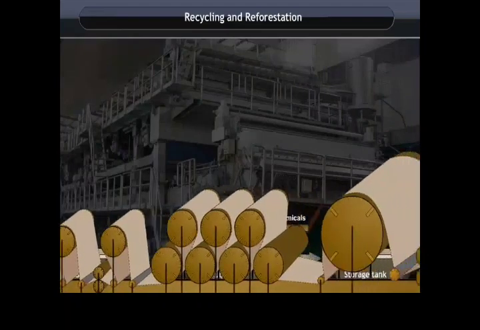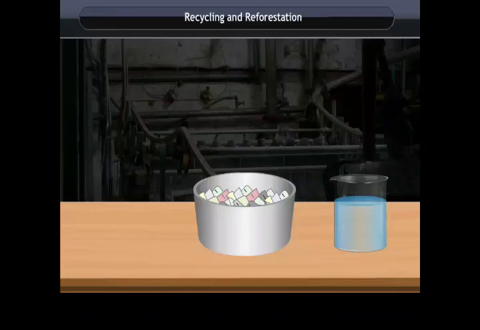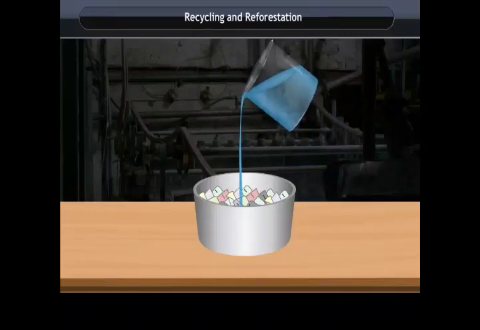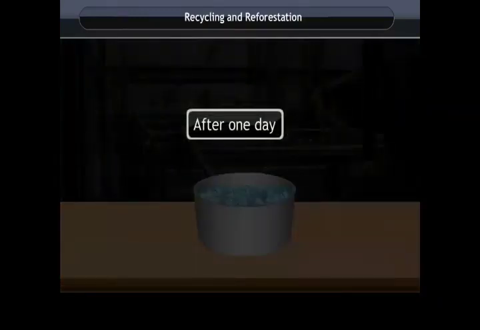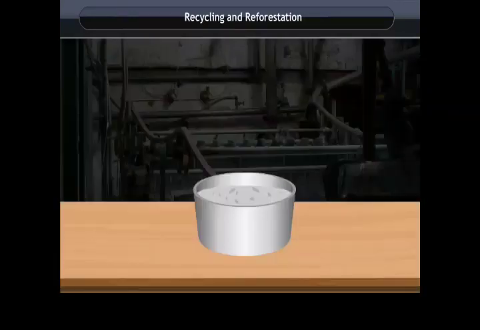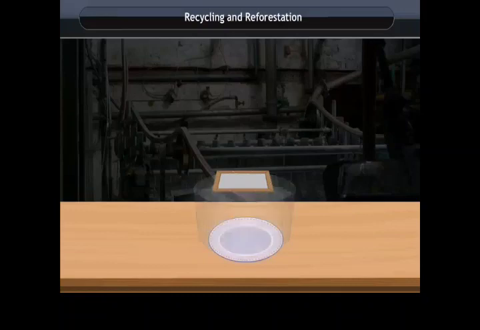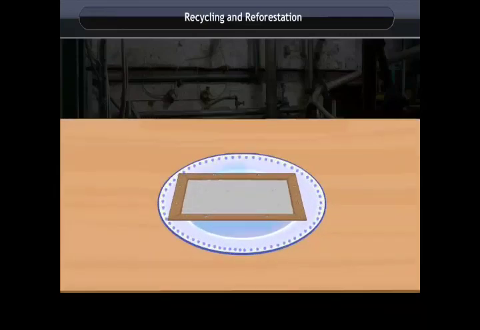Let us understand how this recycling is done. Recycling paper. Tear the paper into small pieces. Put them in a tub or a bucket and pour water in it. Let the pieces of paper remain submerged in water for a day. Make a thick paste of paper by pounding it. Now, spread the wet paste on the wire mesh fixed to the frame. Pat it gently to make the thickness of the layer of the paste as uniform as possible.